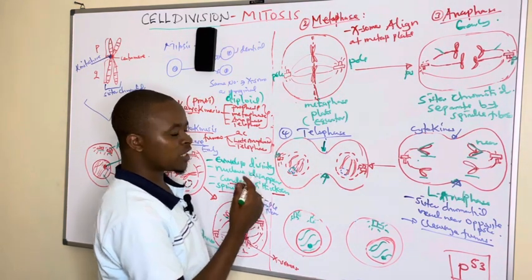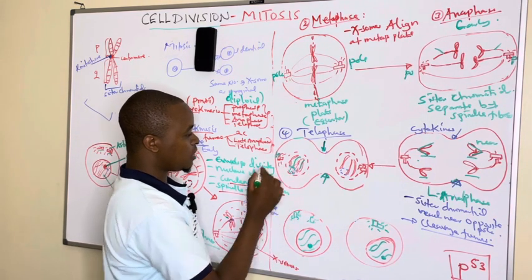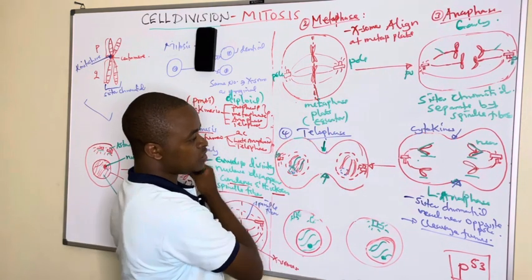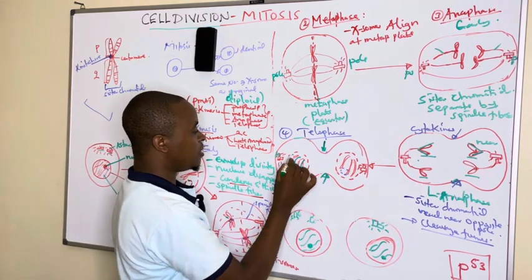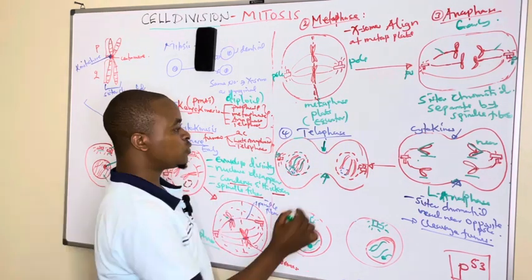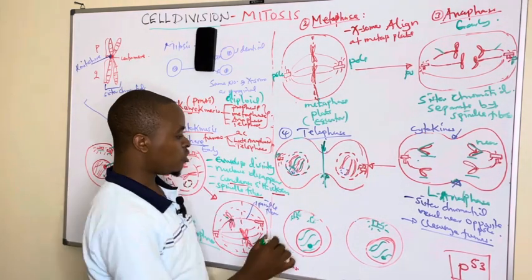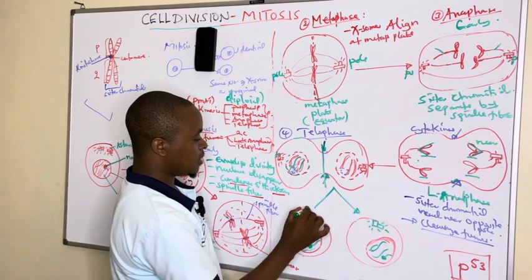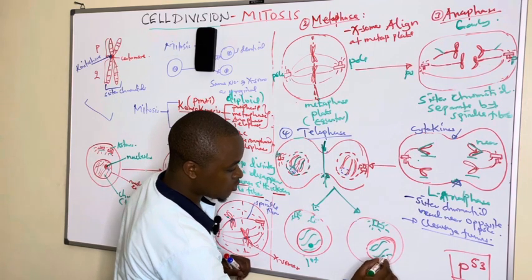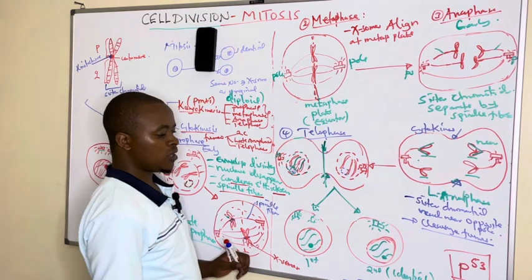Then the chromatin, which had condensed to form chromosomes, also begins to lengthen and become thread-like. Then the nuclear envelope which had disappeared during prophase begins to reappear. And at the end of telophase, we are going to see cleavage at the cleavage furrow to form two cells. These two cells, this is the first and this is the second, have chromosomes which are identical. They are homologous, they are identical and they are diploid.